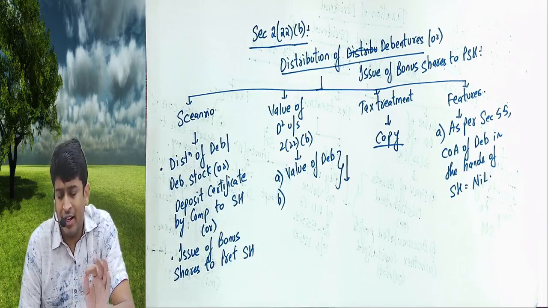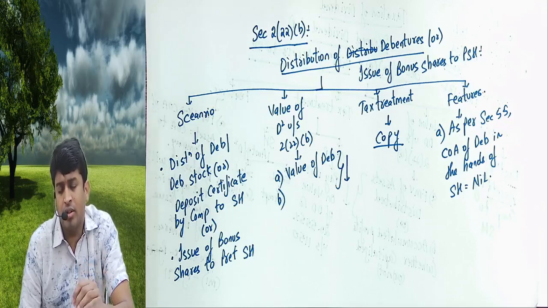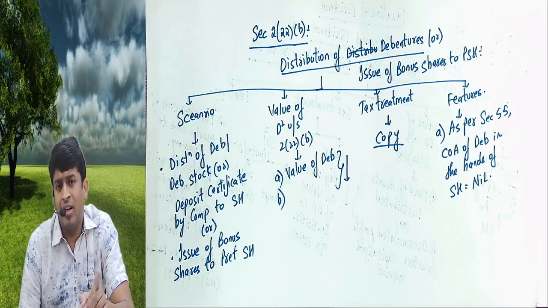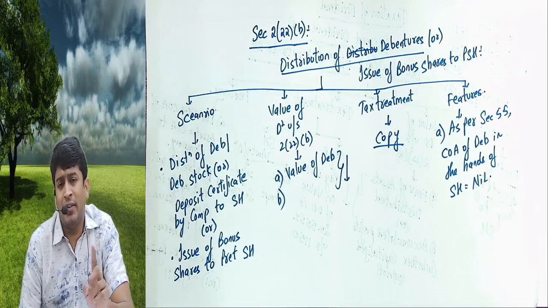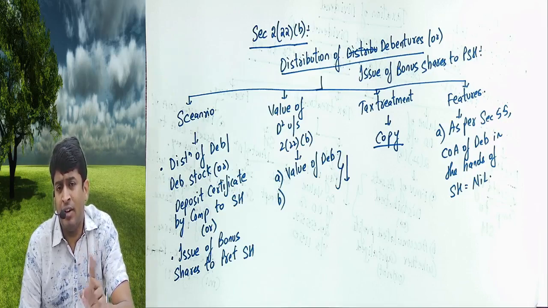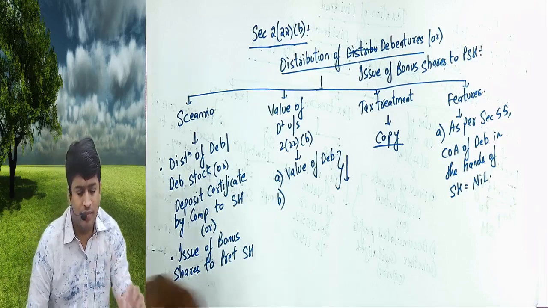Instead of directly paying dividend, giving return to shareholders, they started issuing debentures free of cost to shareholders. So government clarified that transaction, even though it is not a dividend, we will treat it as deemed dividend.